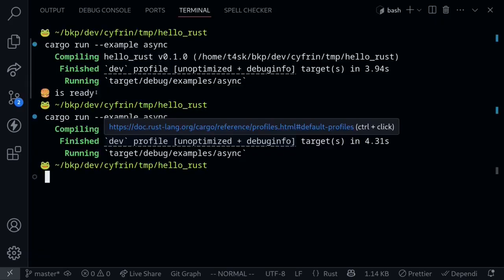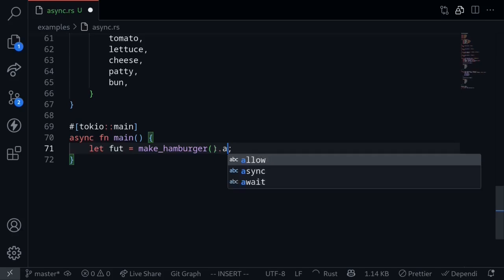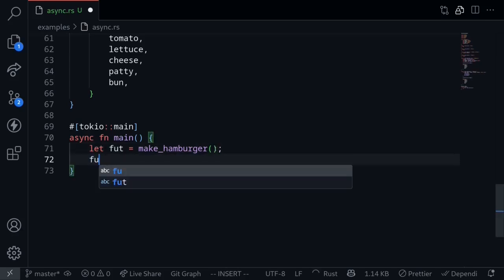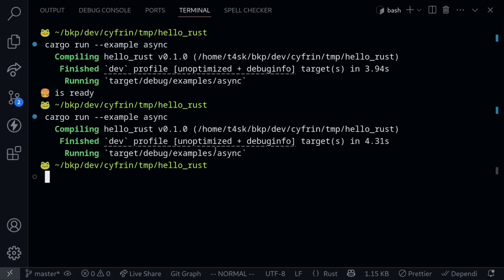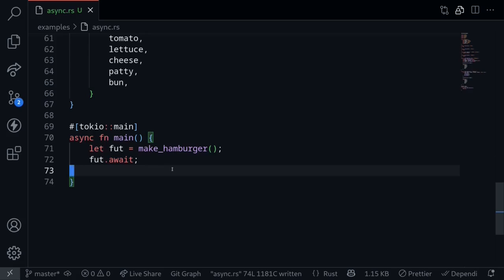Now notice that the log "hamburger is ready" is absent. The code was not executed. The hamburger was not cooked. To execute this future, we need to call .await, or we can get a future first and then call .await on it. Now execute the code again. Now we get our hamburger back. So that is the basics of writing async await code in Rust.